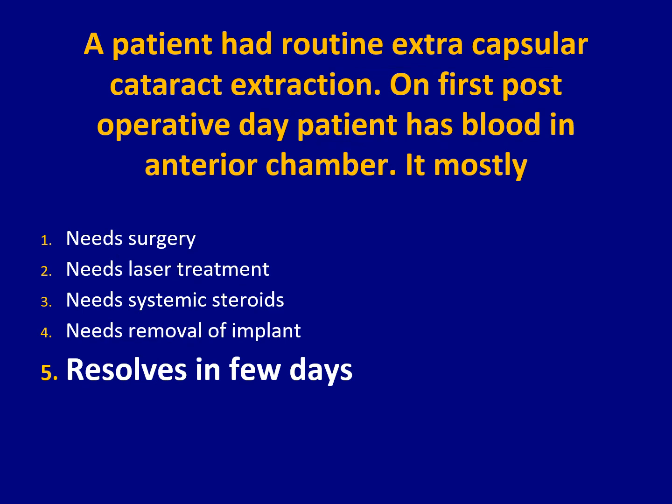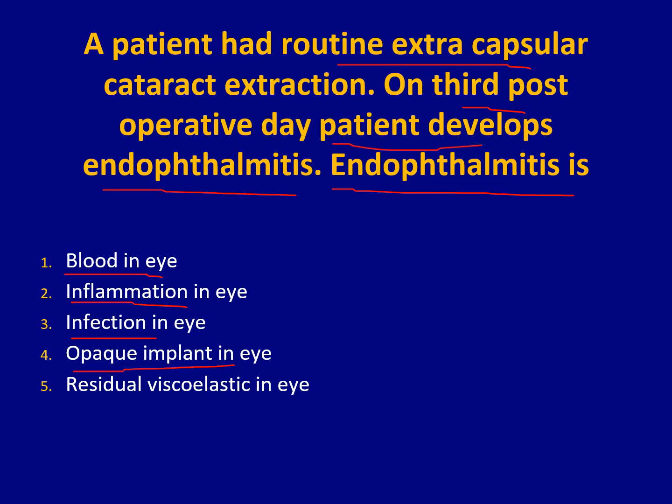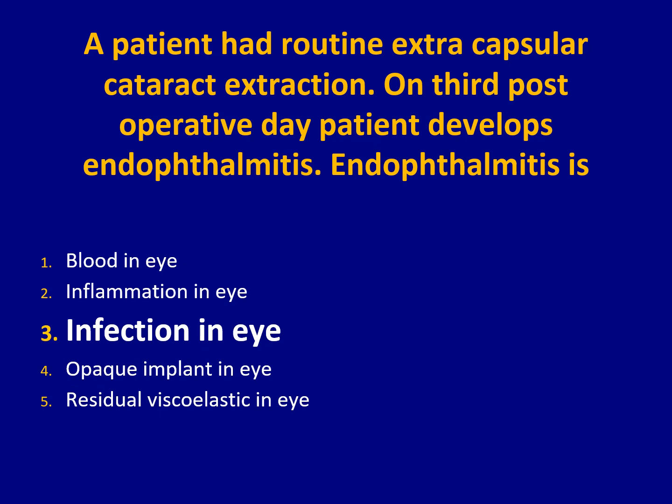Next MCQ. A patient had routine extracapsular cataract extraction. On the third post-operative day, the patient develops endophthalmitis. So what is endophthalmitis? Blood in the eye, inflammation in the eye, infection in the eye, opaque implant in the eye, or residual viscoelastic in the eye. Blood in the eye is hyphema, inflammation in the eye is uveitis, infection in the eye is endophthalmitis, so that would be the answer. Infection in the eye is the answer.